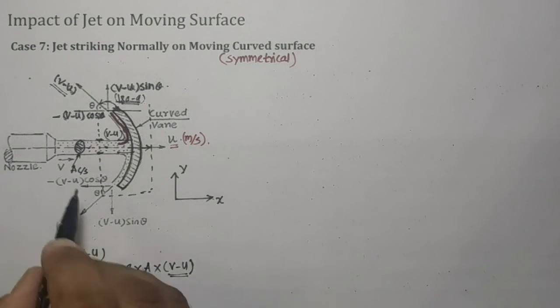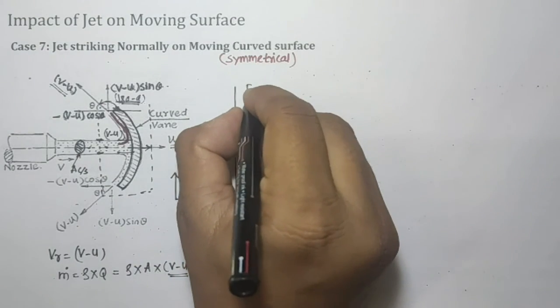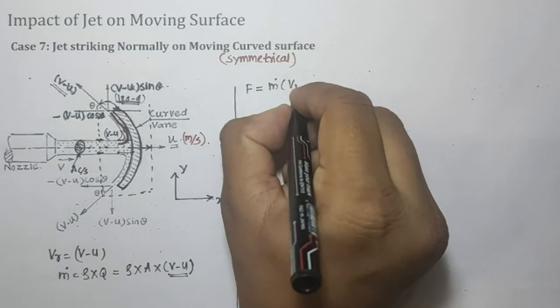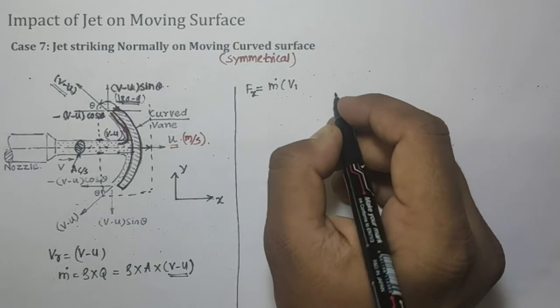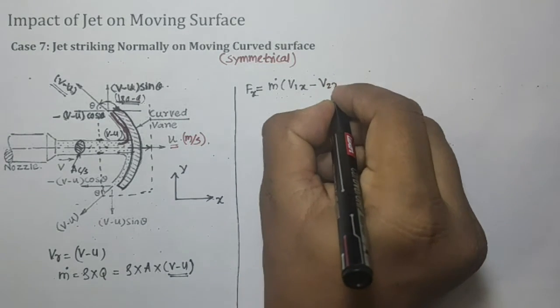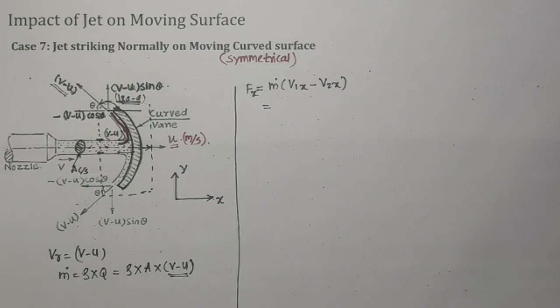Now from the impulse momentum principle, force F is equal to m dot into (V1 minus V2). To find the force Fx, the force in the x direction, we consider velocity v1x minus v2x. As per convention, v1x stands for initial velocity and v2x stands for final velocity. Initial means the velocity of the jet before striking the plate, and v2x is the velocity of the jet after striking the plate in the x direction.